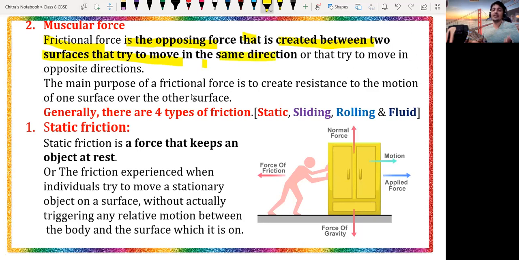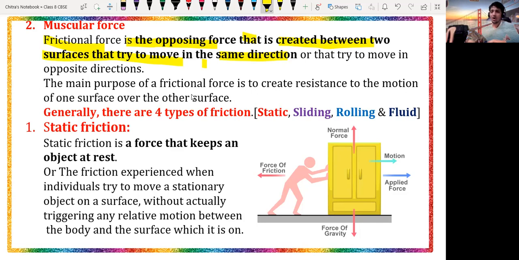in the same direction. Suppose your bicycle is moving along a straight-line path, and you push that bicycle in the same direction, then its velocity will increase. You are applying the muscular force, so your force is added there, and the velocity of the bicycle will increase.